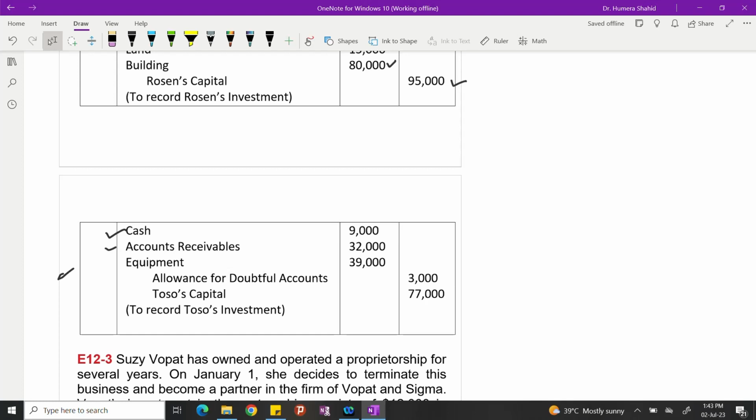He brought accounts receivable of 32,000, but 3,000 we expect to be uncollectible, so we will create an allowance for doubtful accounts of 3,000. And equipment he also brought, 39,000 was the worth of the equipment. So altogether he brought assets of 80,000, but 3,000 are uncollectible. So his remaining capital is 77,000.